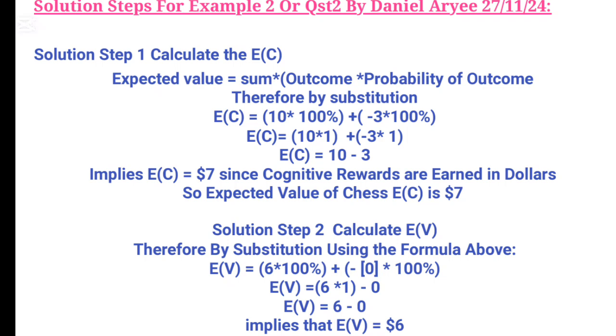The mathematical representation above can be rewritten as $6 multiplied by 1 minus 0 multiplied by 1. Therefore, the mathematical manipulation of the above gives the result of $6 of reward. So now the expected value of playing a video game is equal to $6. In other words, by playing a video game, the individual is expected to derive a cognitive reward of earnings.